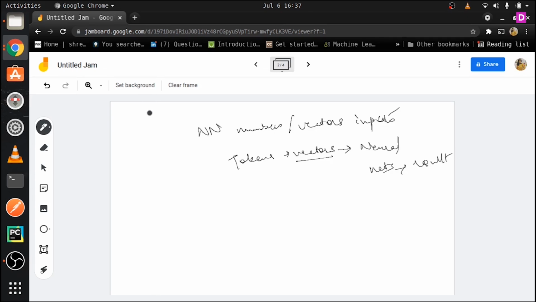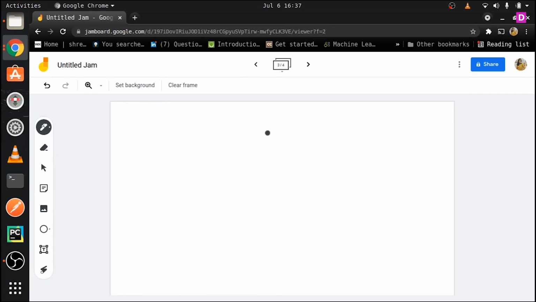So our first task has been completed. We have extracted tokens. The next task, after you have extracted the tokens, is converting into numbers or vectors. Now there are a lot of ways in which you can convert this. So this vectorization process can be done in a lot of ways.